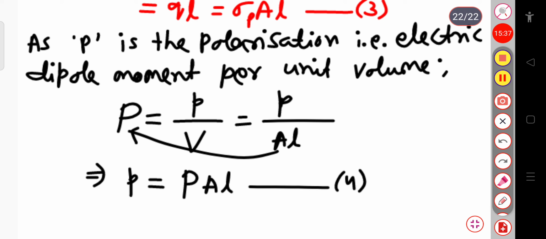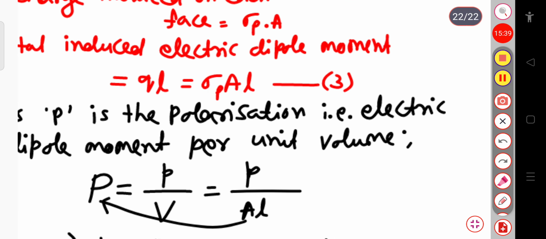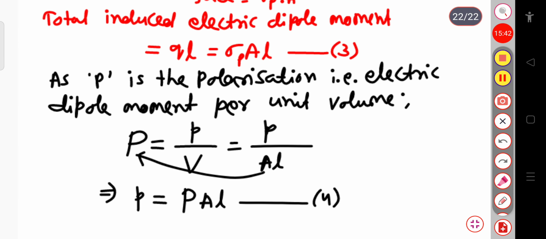Now if I compare equation 3 with 4, in equation 3 this is the induced electric dipole moment, and here also this is the electric dipole moment small p.